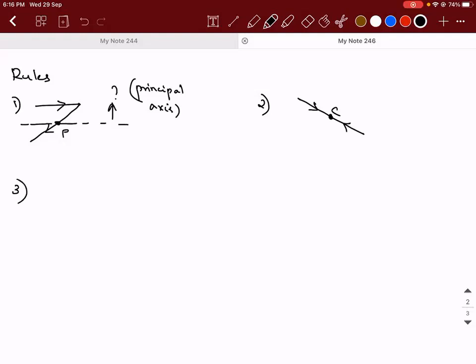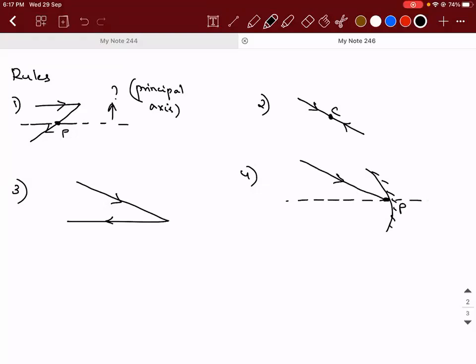Third, a ray passing through the focus is reflected parallel to the principal axis. Fourth, something to do with the pole. A ray hitting the pole will reflect back with the reflecting angle equal to the angle of incidence, that we call symmetrical reflection. Yes, sir. It reflects back symmetrically with respect to the principal axis. Okay, you can go on mute.